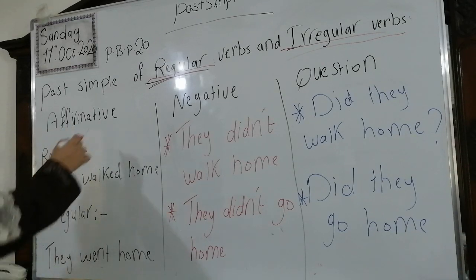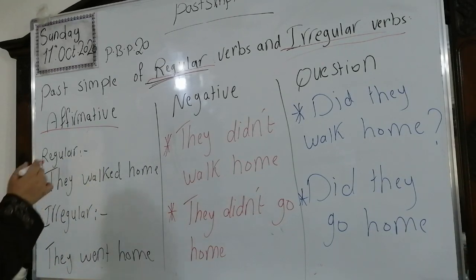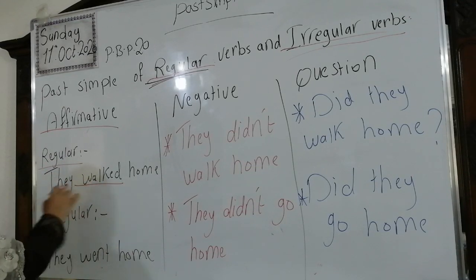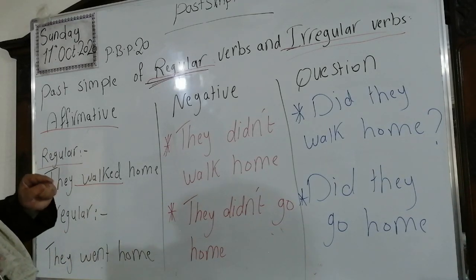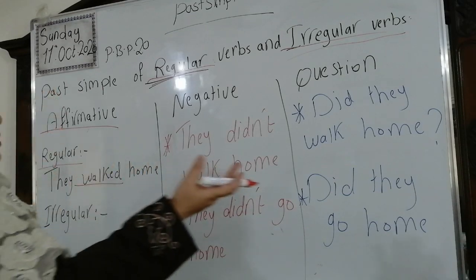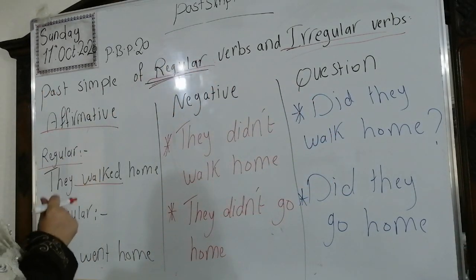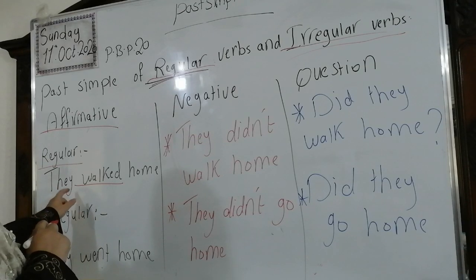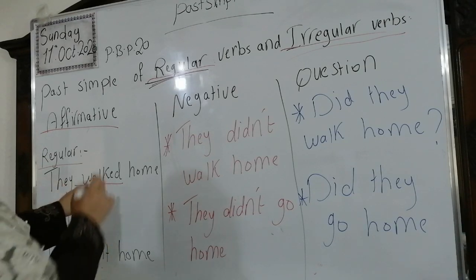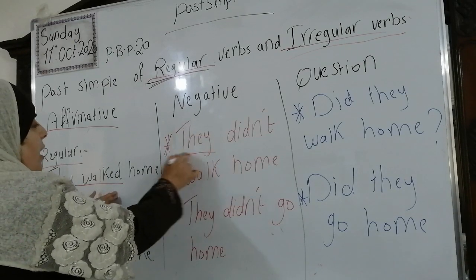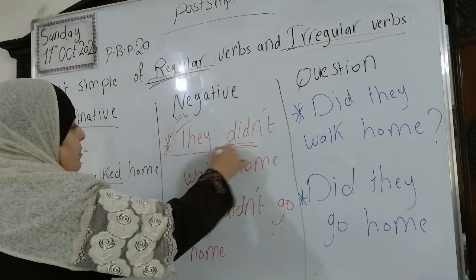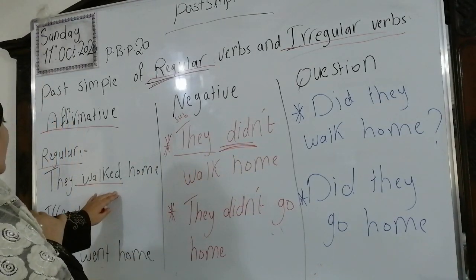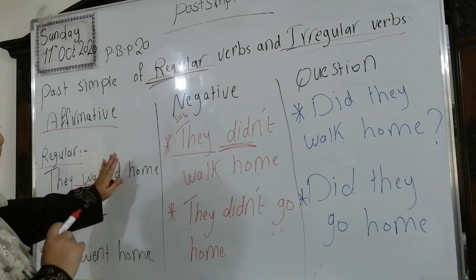Look at this sentence. The affirmative form. We have the regular verb, which is walk. They walked home, okay? We're going to negate. Look at me, what do we do? We said that we're going to call the helping verb did. We say they, the subject, then we call the helping verb did, and we're going to omit the ed.